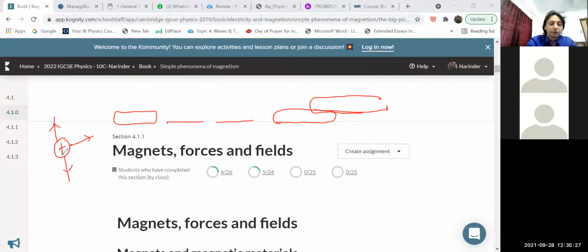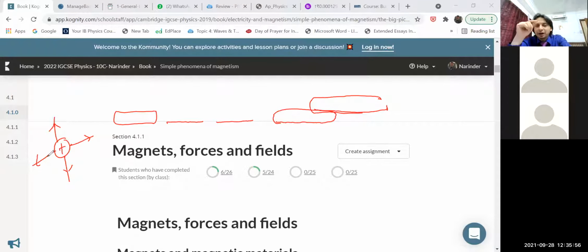There was also a question in your paper 1 MCQ in the midterm exams, where you had to find the exact direction of the electric field lines due to positive or negative charges. If it is a negative charge, then these electric field lines are inwards. And due to a pair of positive and negative charges, electric field lines go outward for the positive and inwards for the negative charge. We already discussed that in the electricity chapter.